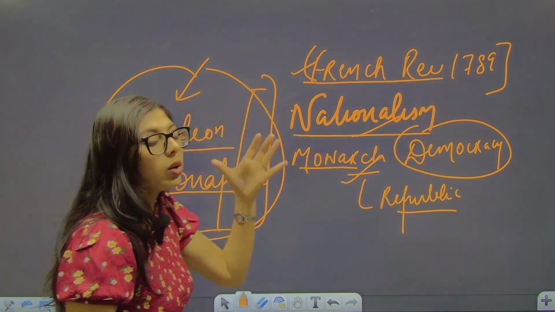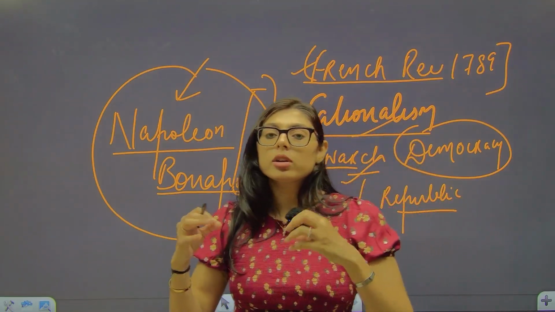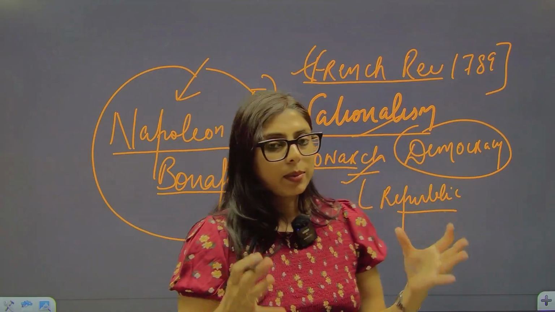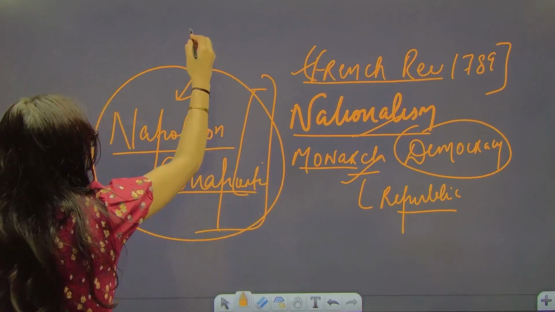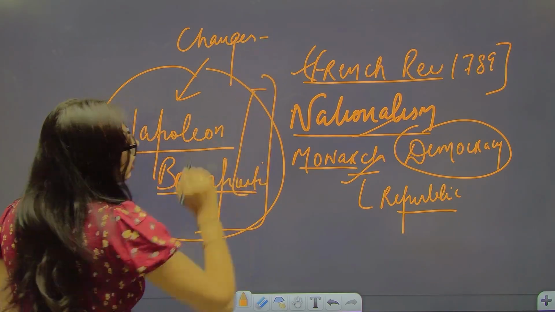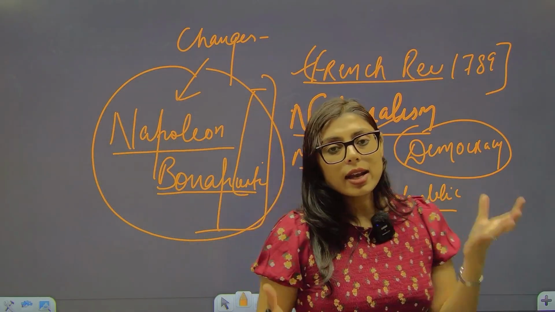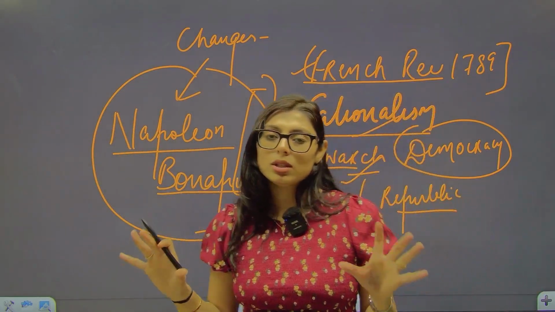Now today we will be dealing with Napoleon Bonaparte, who came into the picture after the French Revolution, and how he tried conquering the countries bordering France. What changes did he bring, and why were the bordering countries not happy with him? What was going hand in hand?